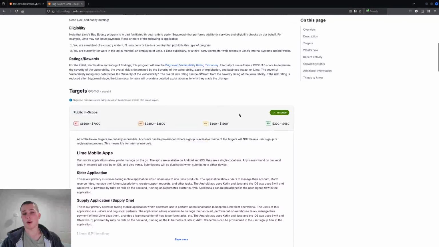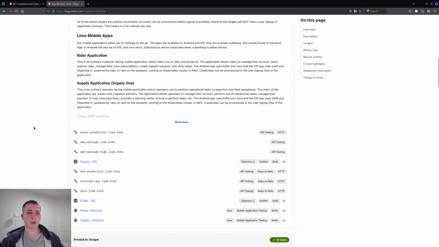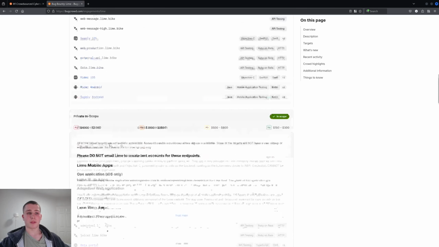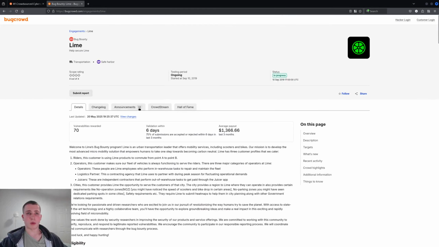We can see the overall payout is obviously going to be higher as well, because this is a slightly larger company. So they're paying 4 figures for medium, which is important for me. And we can see that they're also mostly doing their APIs, iOS as well. If you like hacking mobile, sorry, if you like hacking Android and iOS, then this is probably going to be a good program for you as well. So nothing else really here, and let's see if they actually disclose their reports.